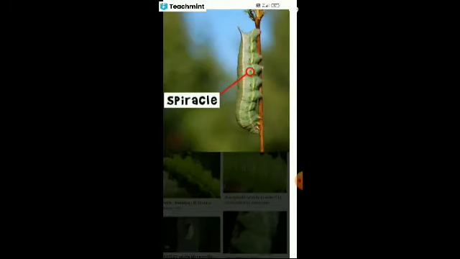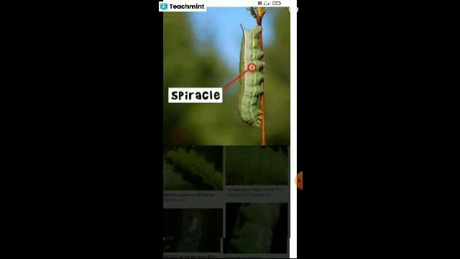In the same way that we have nostrils, insects have spiracles instead of a nose to inhale and exhale the air. But this is not the breathing organ. They just use it to inhale and exhale the air.